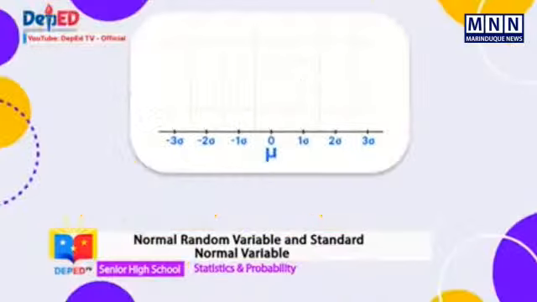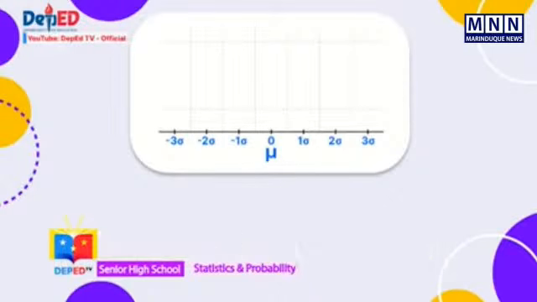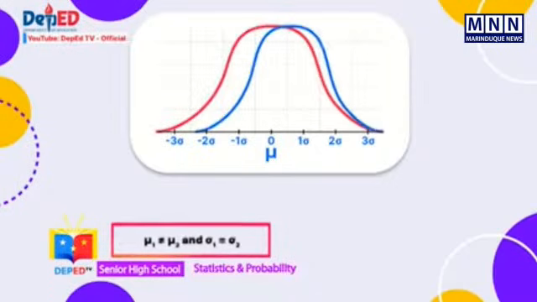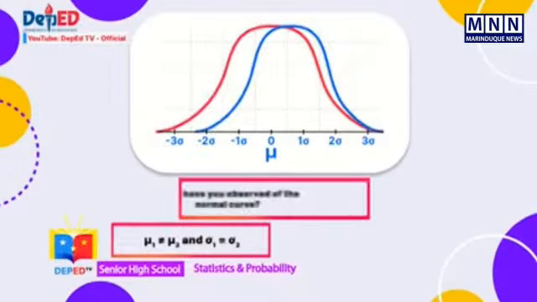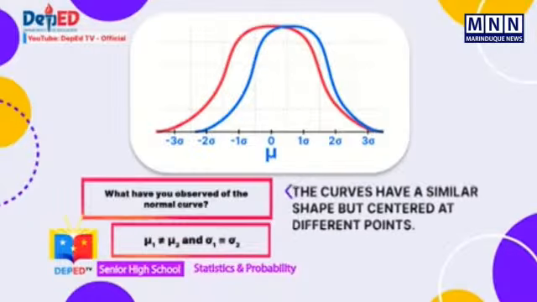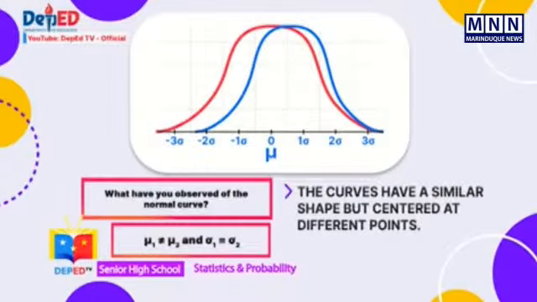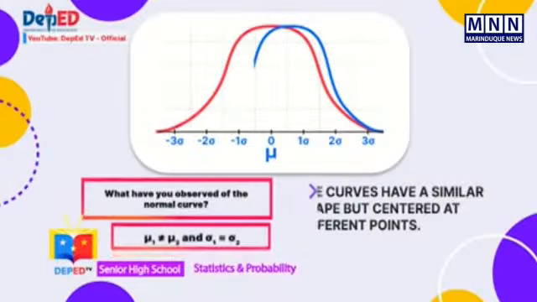When comparing two distributions, each described by the normal curve, the following are the three situations based on the said parameters. First, when the means are not equal but the standard deviations are equal. What have you observed of the normal curve? Exactly, the curves have a similar shape but centered at different points.